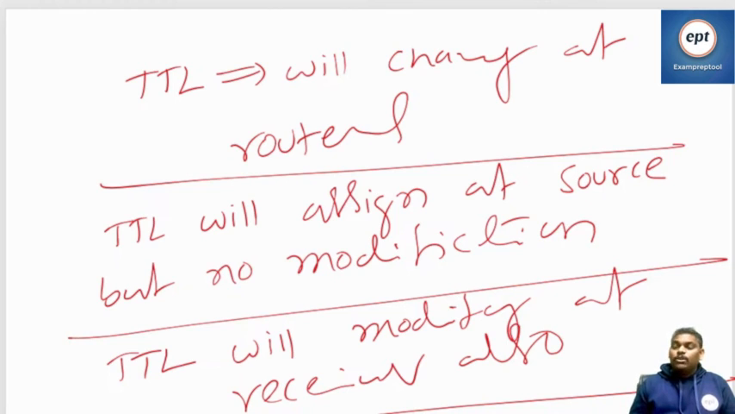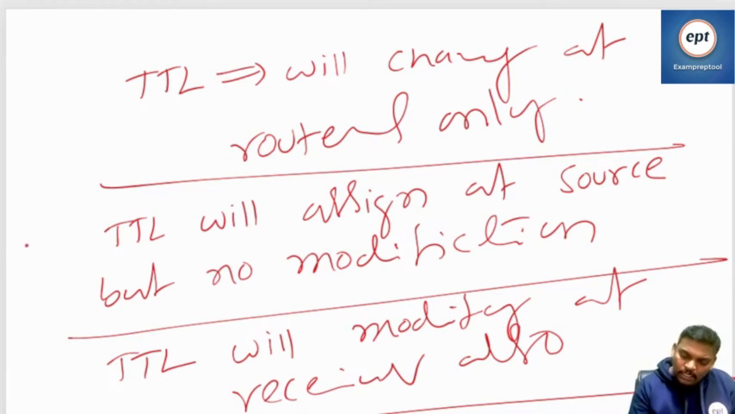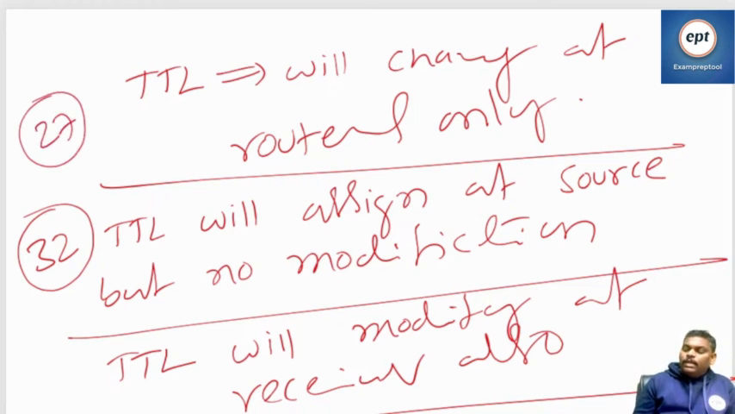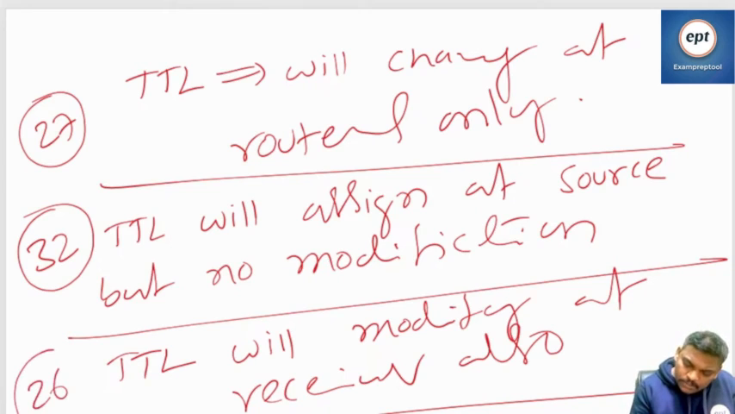TTL will change at routers only. TTL will be assigned at source but no modification. Initial value is kept at source, so in our problem it is 32. After all routers are over, it became 27. TTL will change at routers only. So it became 27. TTL will be modified at receiver also, 26.